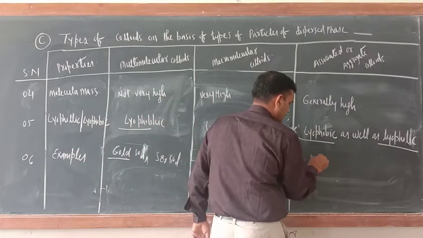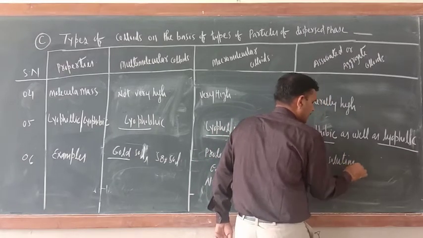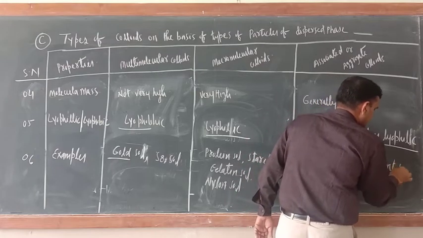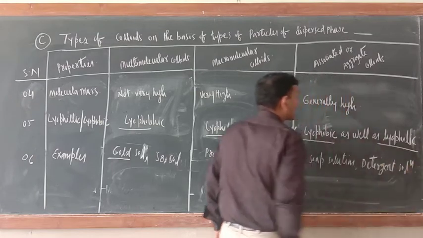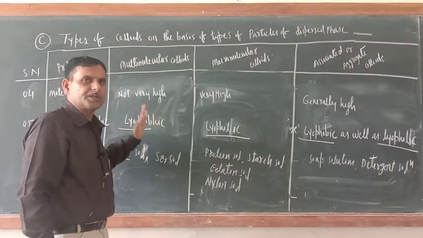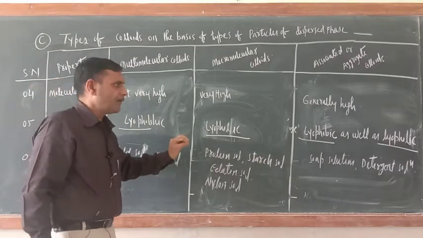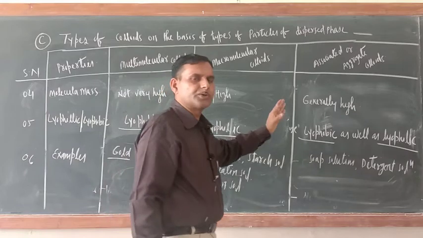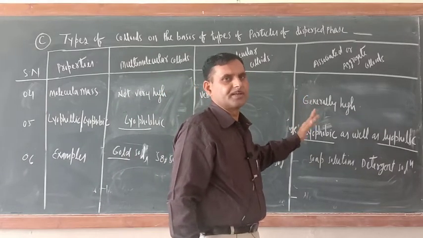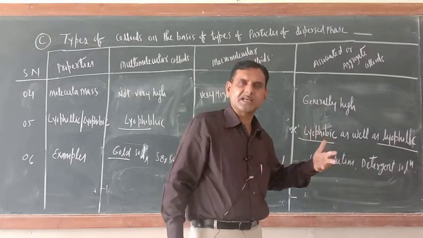Soap solution, detergent solution. These are the examples of associated or aggregate colloids. So in this way this type is completed. Now associated colloids should be studied further because they are related to micelle formation. So now I will tell you about the formation of micelle.